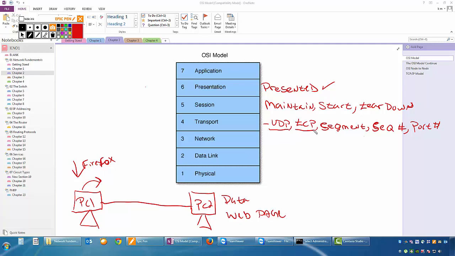TCP is a method of guaranteeing traffic and making sure that my traffic is being delivered. And in order for me to get that guarantee, guess what? I'm going to use sequence numbers to make sure that I'm getting the proper data back and make sure that my data is being sent. Let's see how that works real quick.